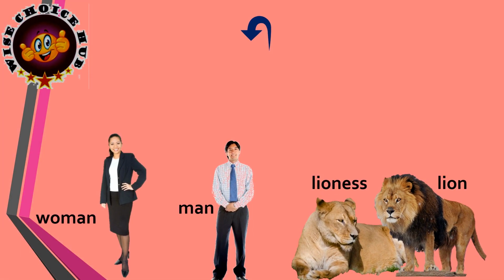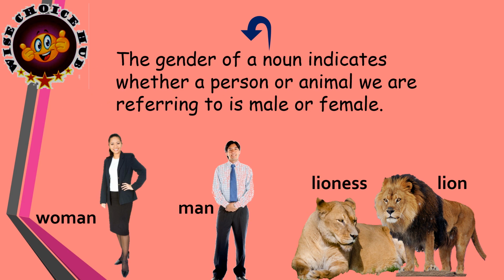Now let's see what is a noun gender. The gender of a noun indicates whether a person or animal we are referring to is male or female. Here, man is a male, woman is a female, lion is a male, lioness is a female.